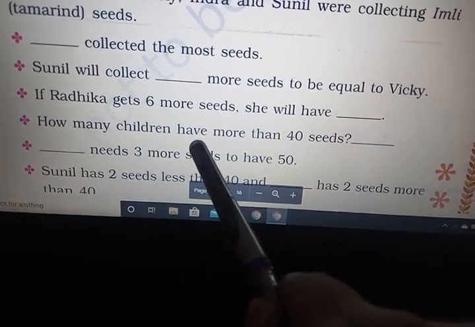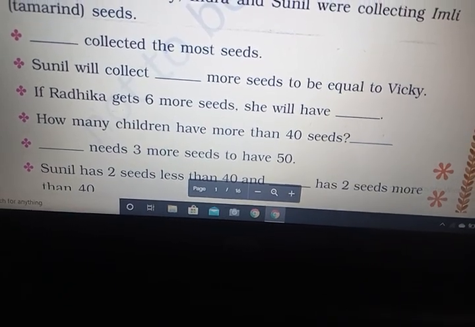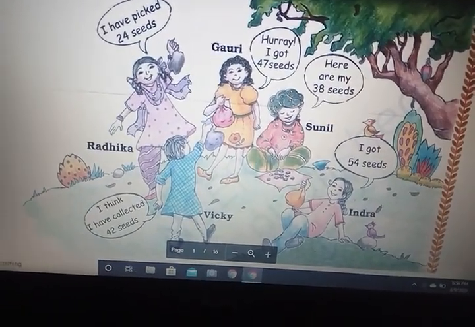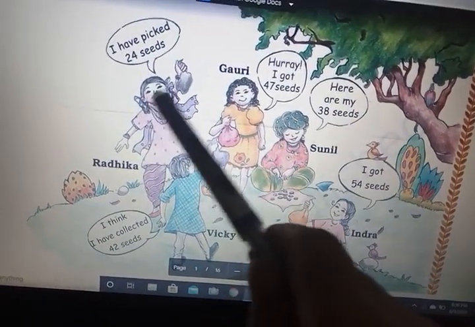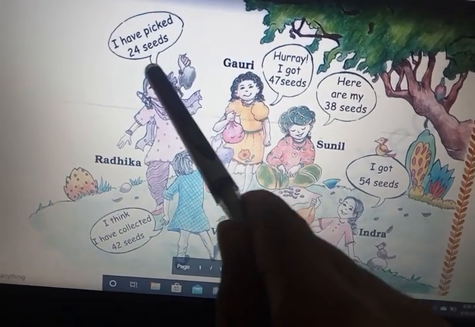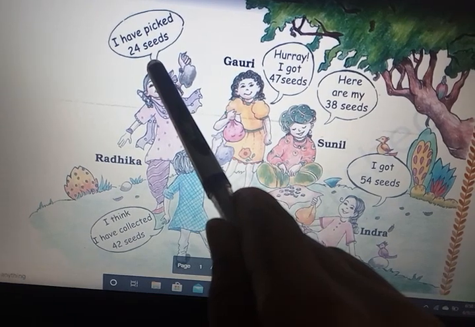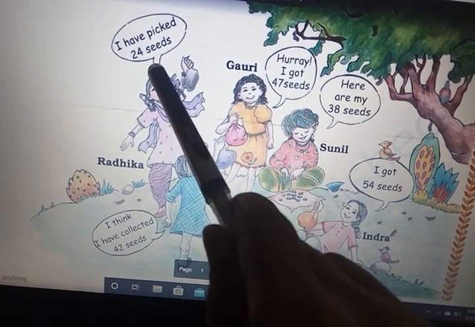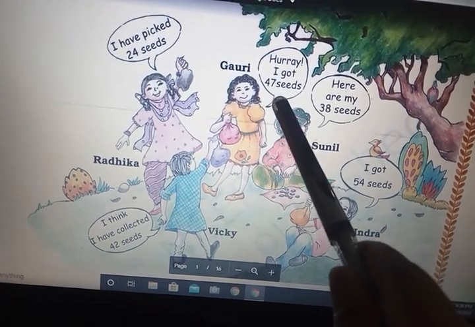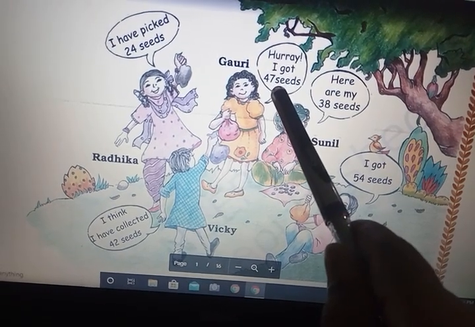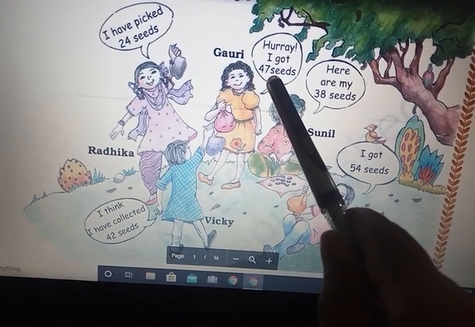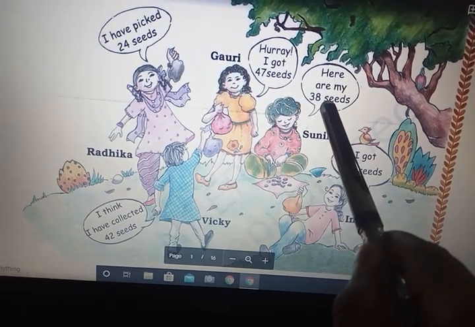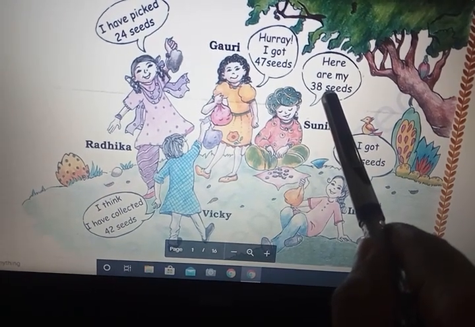How many children have more than 40 seeds? Look into this picture and tell me how many children have more than 40 seeds. Radhika has 24 seeds. Is it more than 40 or less than 40? Yes, it is less than 40. Gauri has 47 seeds. More than 40 or less than 40? Very good. These are more than 40. Sunil has 38 seeds. More than 40 or less than 40?